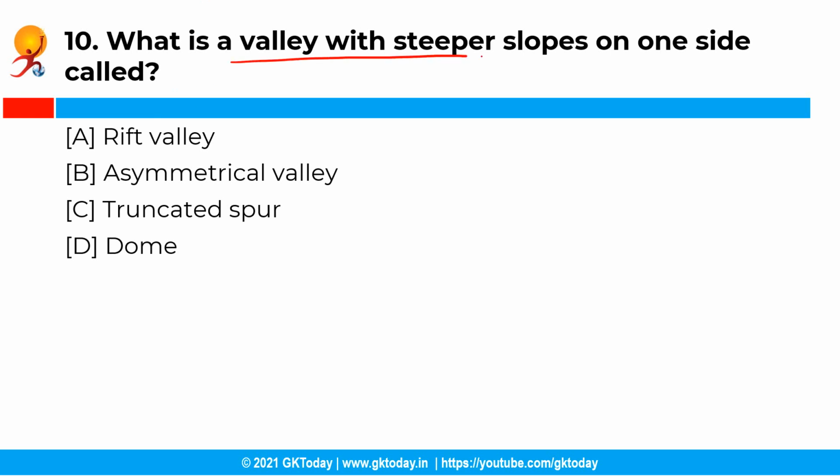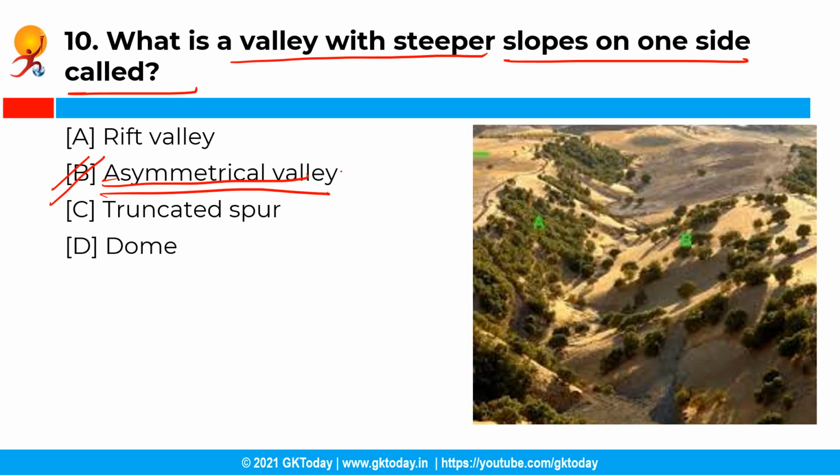So, what is a valley with steeper slopes on one side called? Now, you have the following options, and the correct answer is option B, that is asymmetrical valley. See, a valley that has steeper slopes on one side is called an asymmetrical valley, and they are azonal landforms. They are associated with tectonic activity.